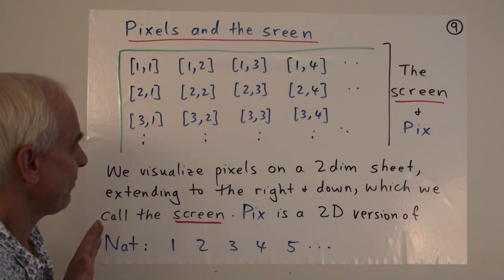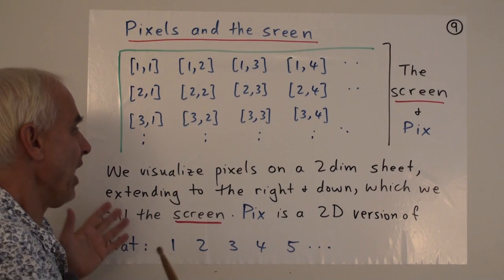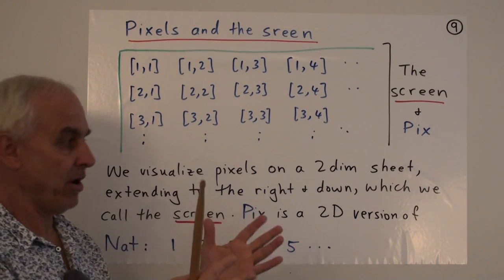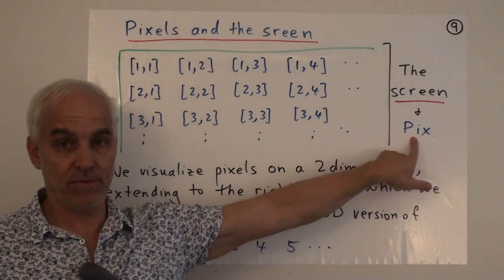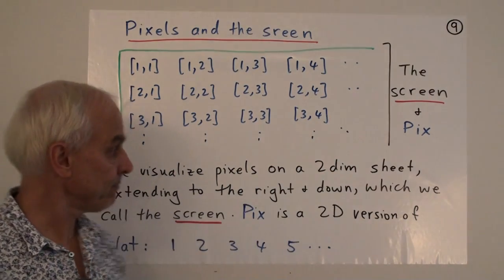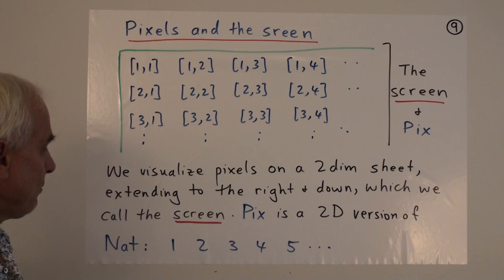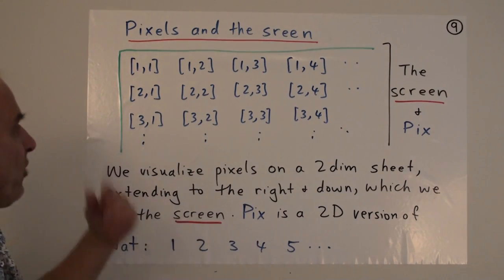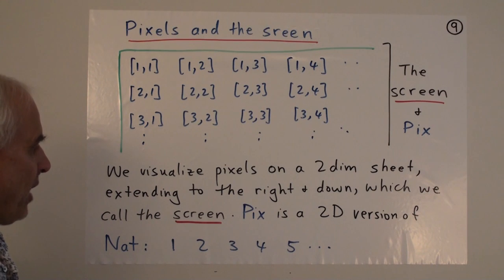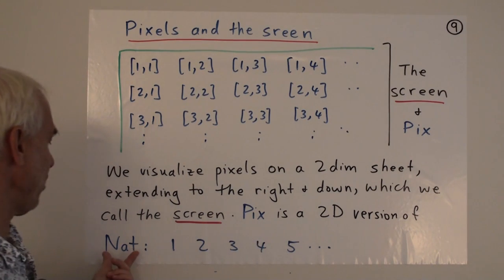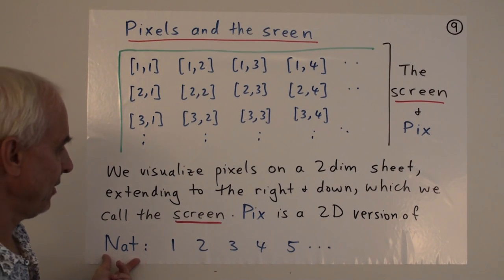So this is a visual aid that helps us picture this new type that we've just defined, called pix. We refer to this visualization as the screen. This screen shows that pix is really a two-dimensional version of nat.